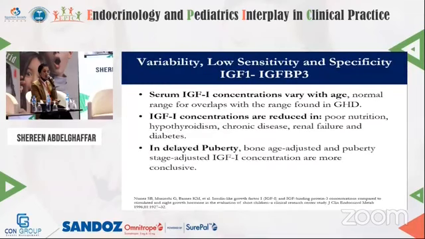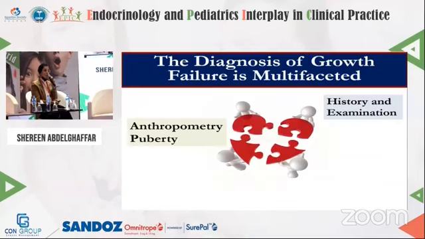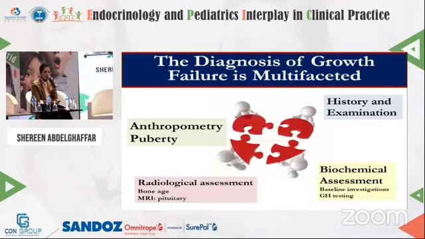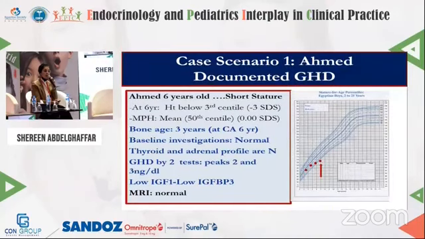Even IGF-1 and IGF binding protein 3 are liable to many variations according to the presence of chronic disease, hypothyroidism, renal failure, or any other abnormalities. So we cannot depend on one test for the diagnosis of growth failure. The diagnosis of growth failure is multifaceted: anthropometry, puberty, history, examination, biochemical assessment, radiological assessment. We put it all together and then we diagnose that this case has growth hormone deficiency, or this case may benefit from growth hormone therapy.